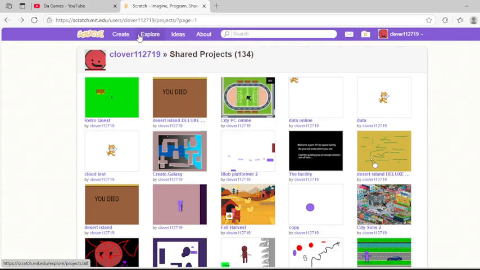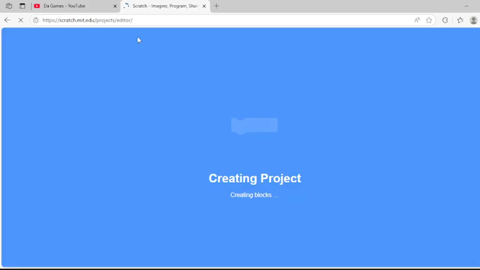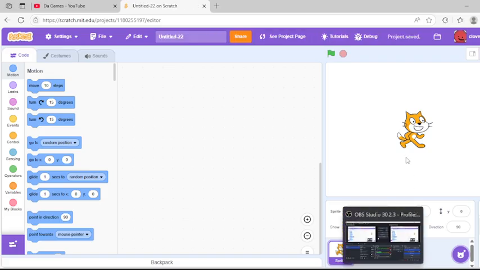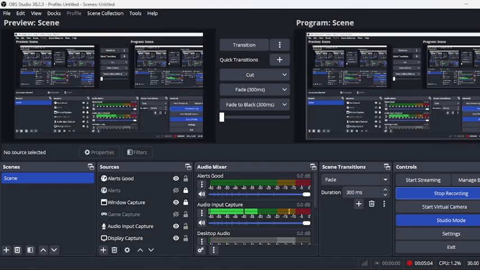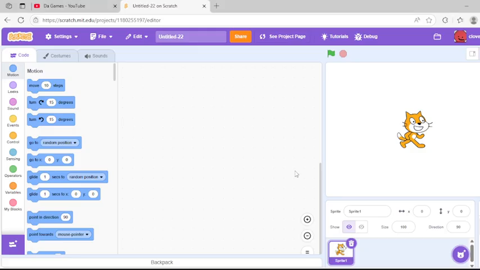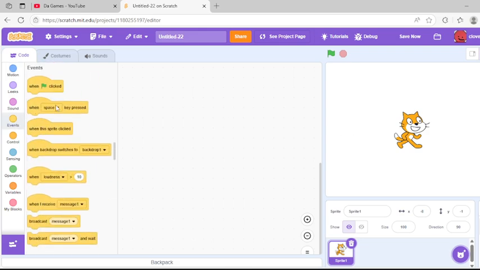So, let's hop right in. This little create button, and then we'll hop into this little area with a scratch cat, just chilling out here. This might seem a little confusing, but you'll get it. And just for the sake of this video, let's make the scratch cat move.